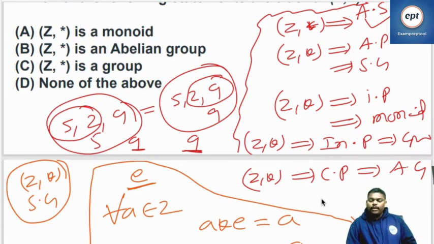Can you say any element from Z, any element star E becomes any element. So what is the answer? A star E is equal to A, E star A is equal to A. But remember, star does not mean multiplication. Star means a max. Be careful with max. And one more thing: Z is a set of integers. Negative integers also, positive integers also.